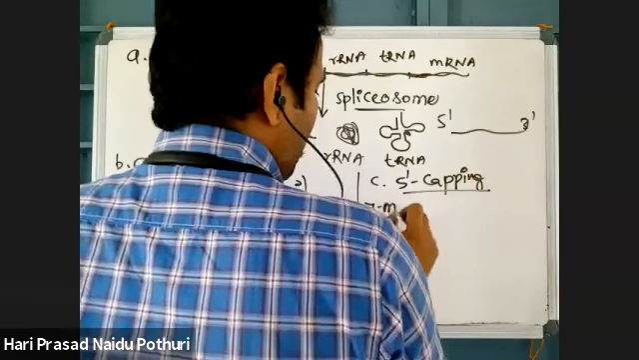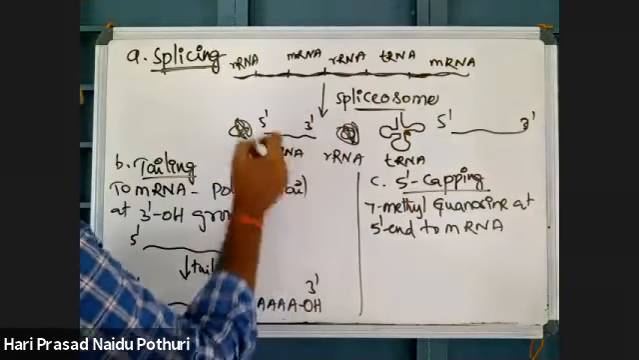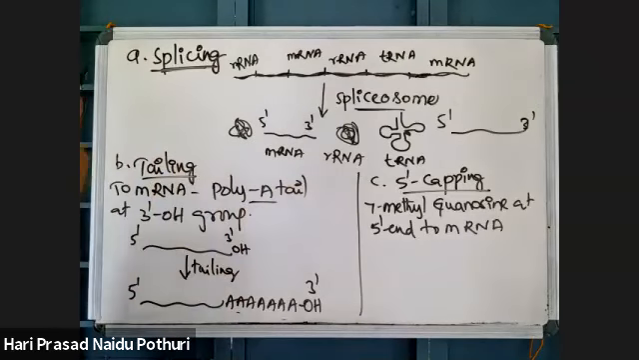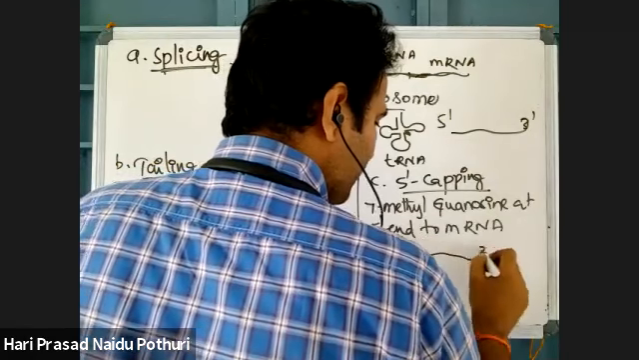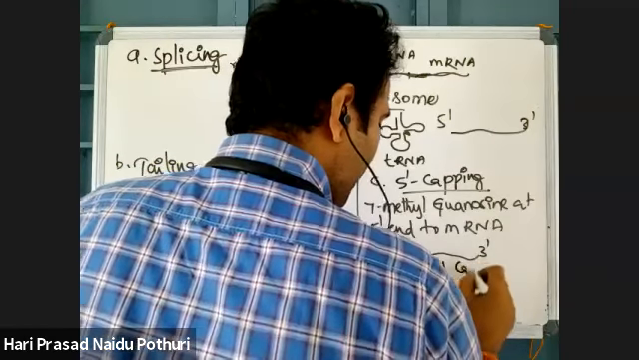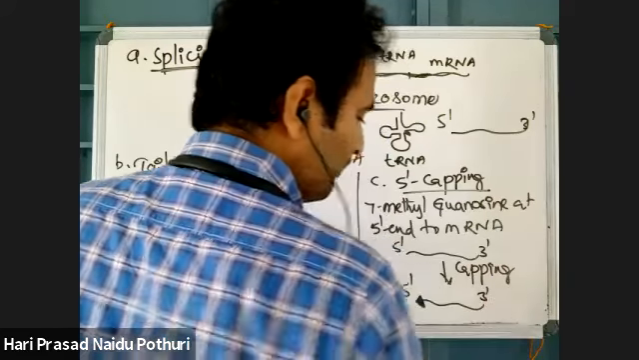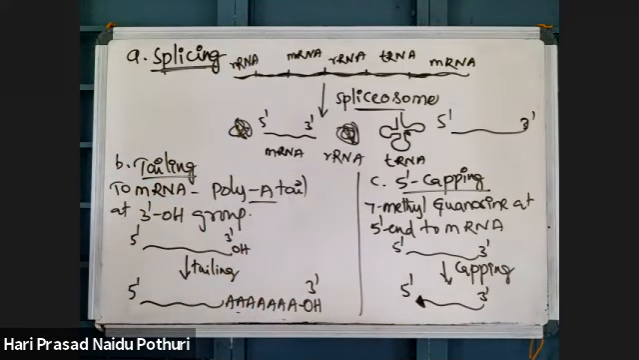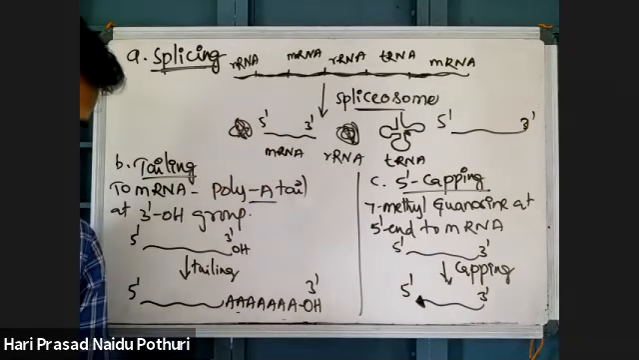There is addition of 7-methyl guanosine at the 5' end of the mRNA. This mRNA is getting separated, and to this mRNA molecule there is addition of a 5' cap. This is the 5' end, this is the 3' end, and after capping there is a cap at the 5' end. This is called capping. Splicing is done to separate the individual types of RNAs.